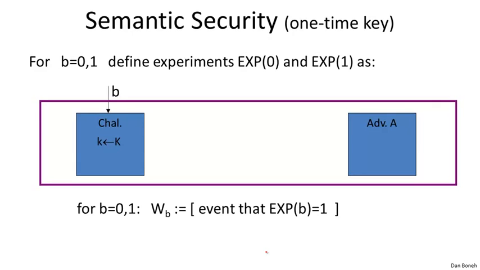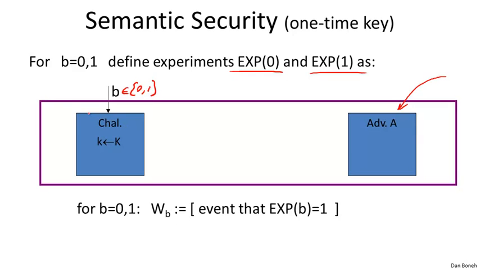And so the way we define semantic security is by defining two experiments. Okay, we'll define experiment 0 and experiment 1. And more generally, we'll think of these as experiment B, where B can be 0 or 1. The way the experiment is defined is as follows. We have an adversary A that's trying to break the system. That's kind of the analog of a statistical test in the world of pseudo-random generators. And then the challenger does the following.